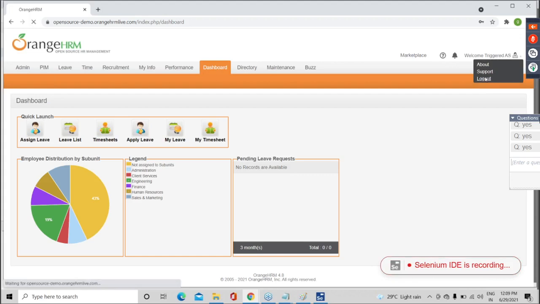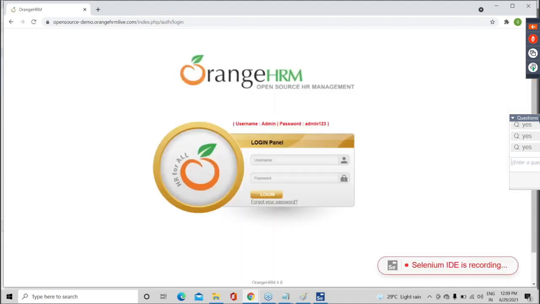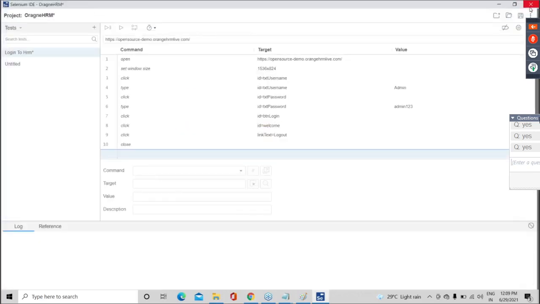After welcome, go to logout. Come back to the main page. So everything is done. After that, close it. Guys, as soon as you close, come here and stop recording.